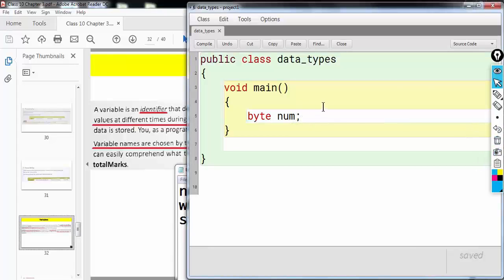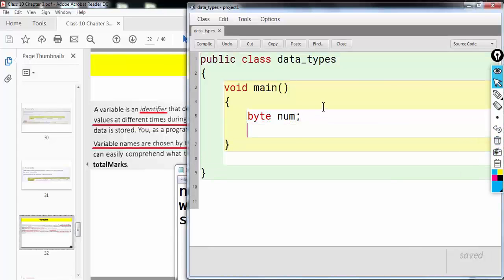Similarly, I can create all the different data types. I can create different variables with all the 8 different data types. So what are the different data types?